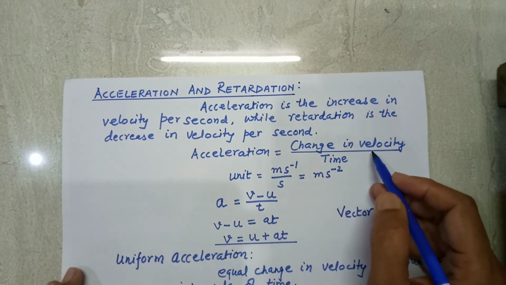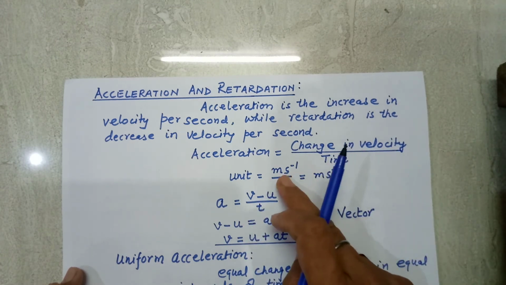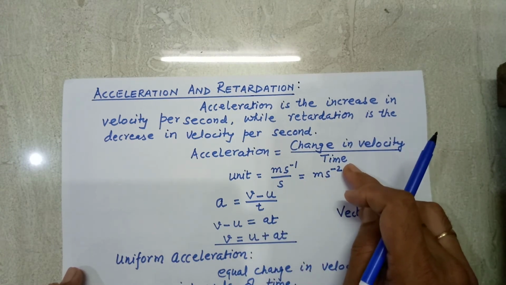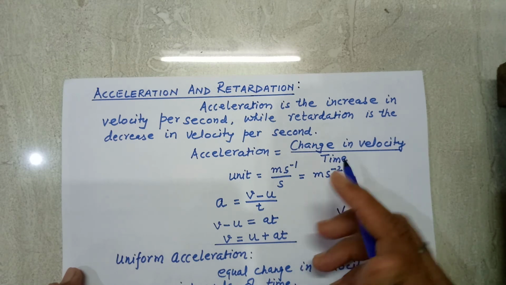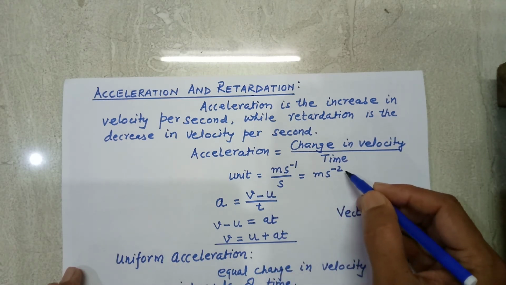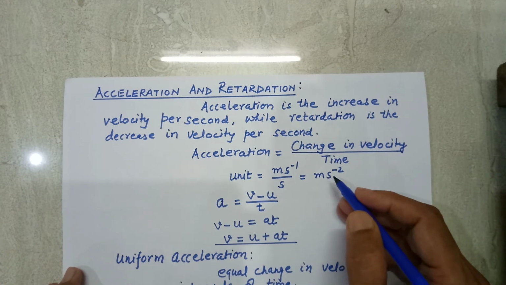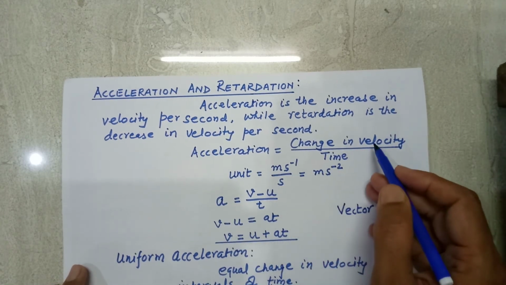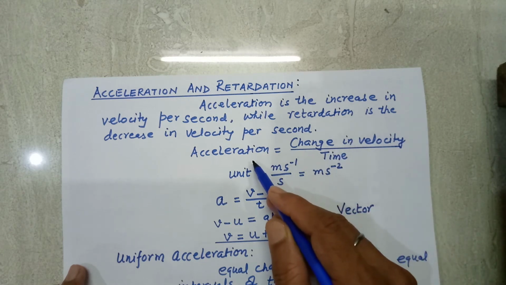Now, the unit of velocity is meter per second and the unit of time is second. Therefore, the unit of acceleration is meter per second square, and it is a vector quantity because velocity has direction, so acceleration also has direction.